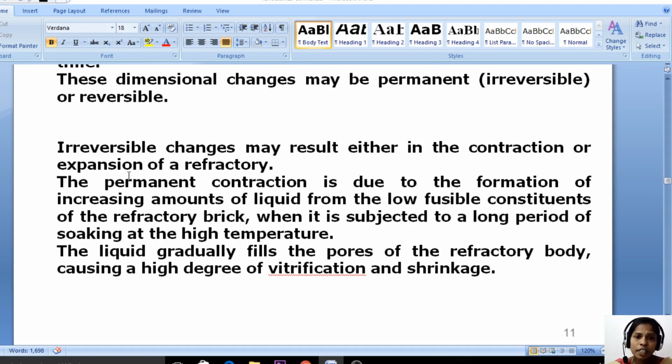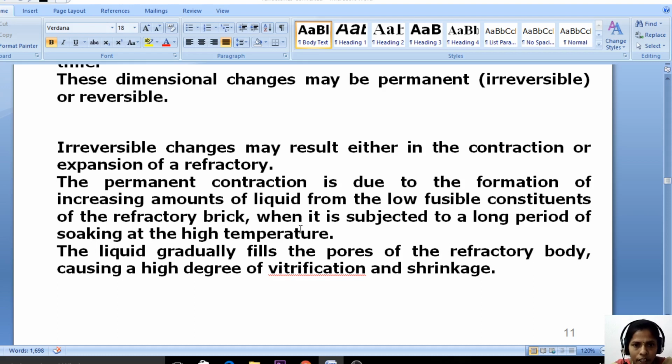And irreversible changes may result either in the contraction or expansion of a refractory. So in the irreversible changes, that means if the reaction is a single direction reaction, what happens here? The refractory material is either expanding or contracting. The permanent contraction is due to the formation of increasing amounts of liquids from the low fusible constituents of the refractory brick when it is subjected to a long period of soaking at the higher temperature.